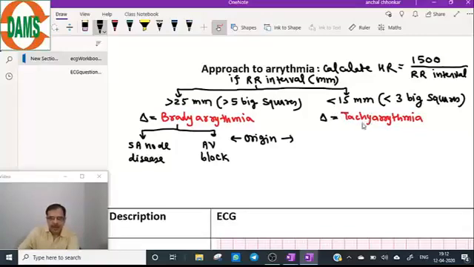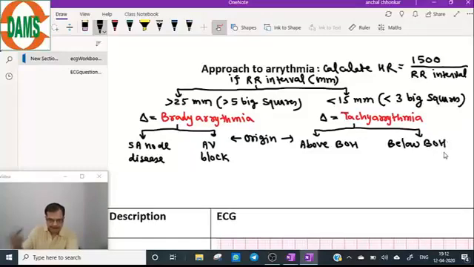Now, coming to the tachyarrhythmia origin, according to the origin it can be classified into two groups: above the bundle of His or below the bundle of His.